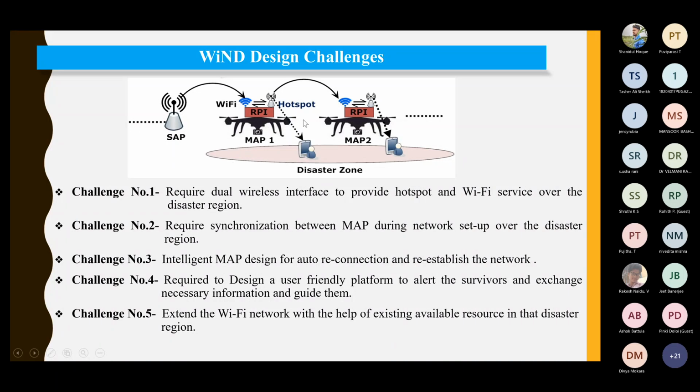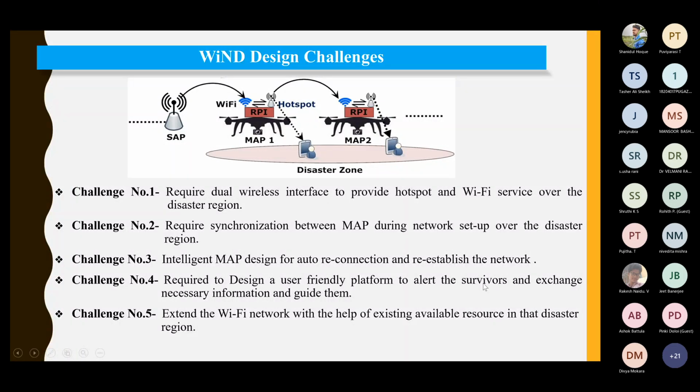If the master changes, then the slave accordingly changes itself based on the signal strength received, right? So there is a continuous signal strength calculation observed from the received signal of these nodes, right? Based on that, it calculates the distances, and thereafter it decides whether to move forward or backward or down, right? And then challenge number 4 was to design a user-friendly platform to alert the survivors.